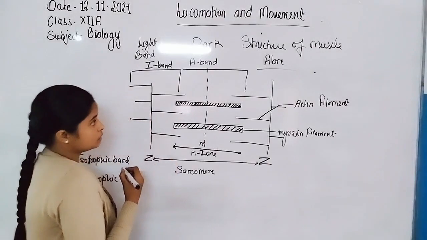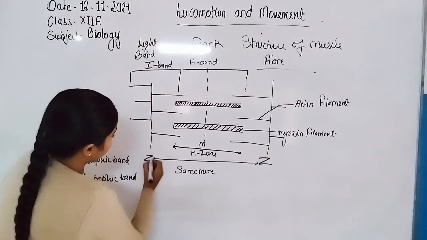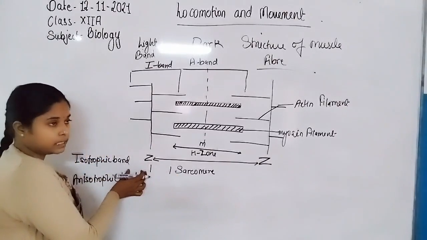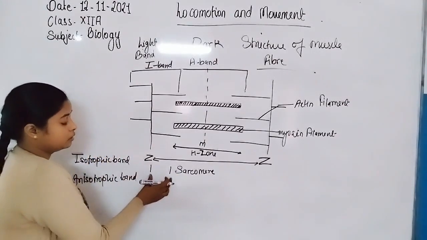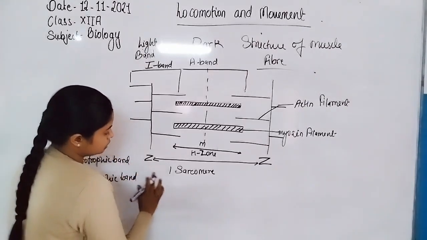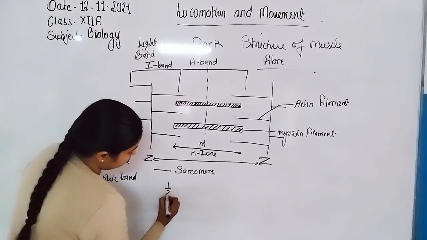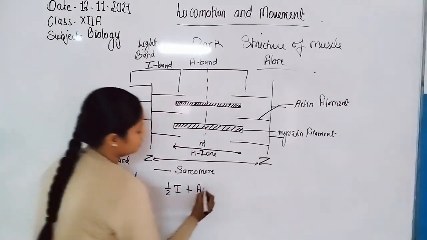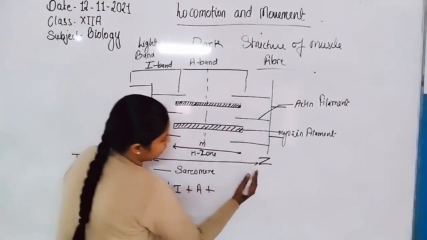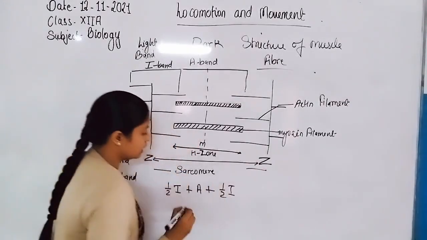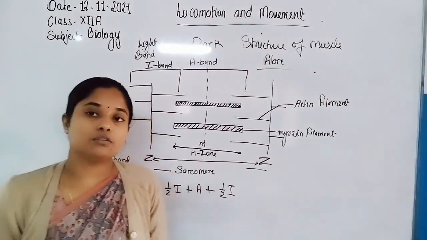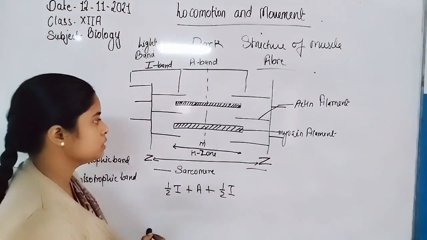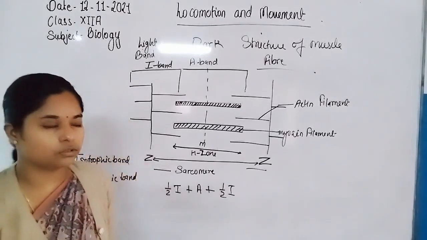The length of the sarcomere is half of the I band from the Z line, plus the whole A band, plus half of the I band on the other side. This arrangement is observed in the muscle fiber, and all these proteins help in the contraction and relaxation of the muscle fiber.